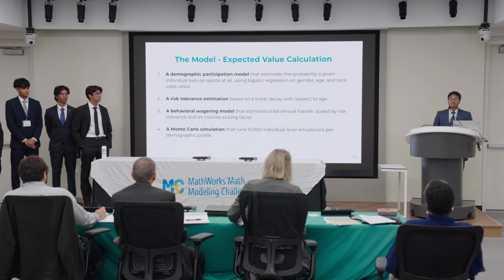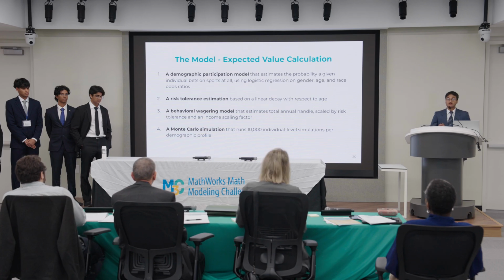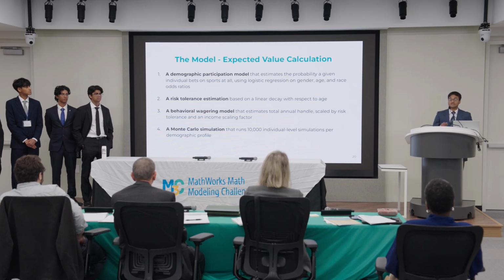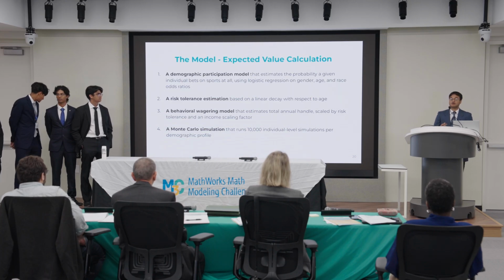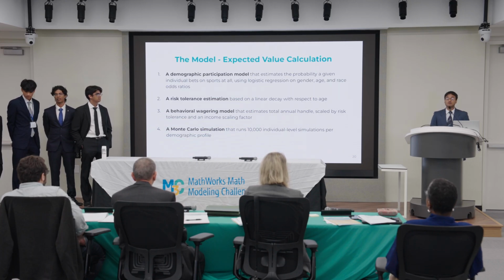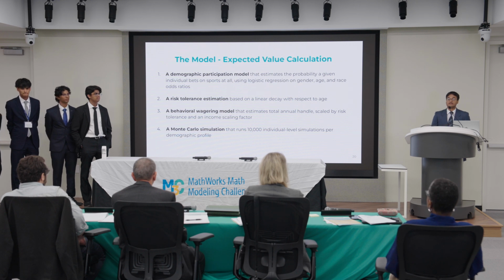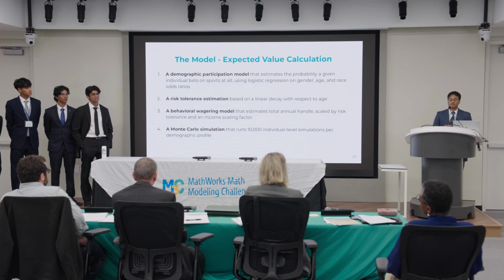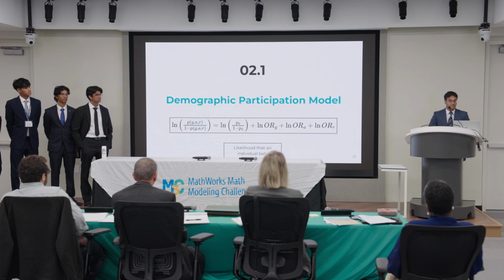The model itself is 4 stages. First, we calculate the probability an individual is going to gamble, and then we found out their effective house edge, which is a function of their risk tolerance, which is in turn determined by their age. Then we use those 2 values in order to calculate the annual handle for an individual, which is how much they bet on sports gambling in a year. And finally, we perform a Monte Carlo simulation for the individual in order to get the outcome spread of their results. First, let's talk about this demographic participation model.